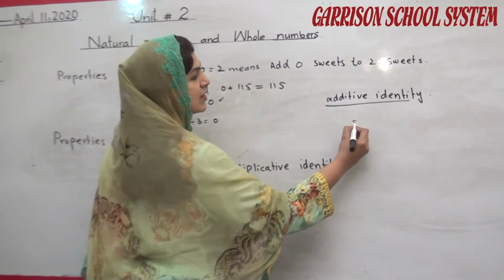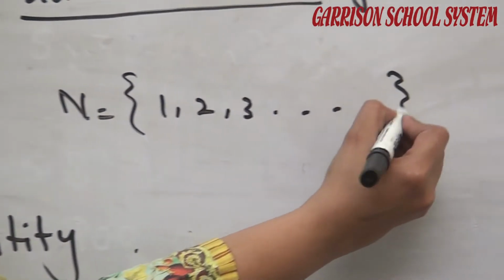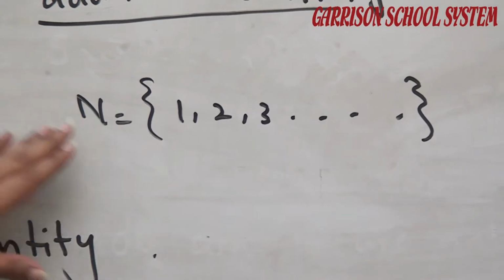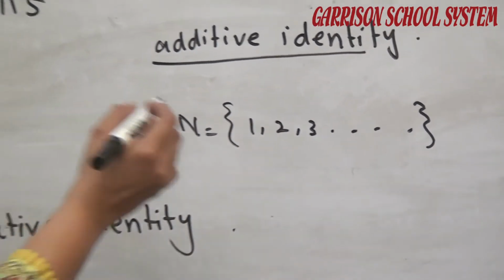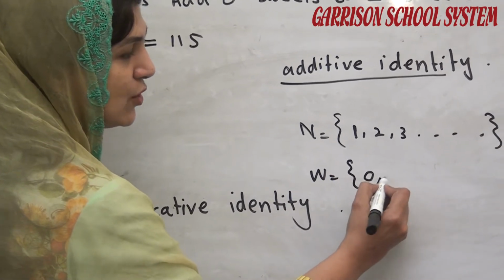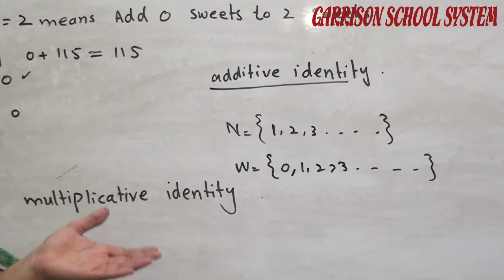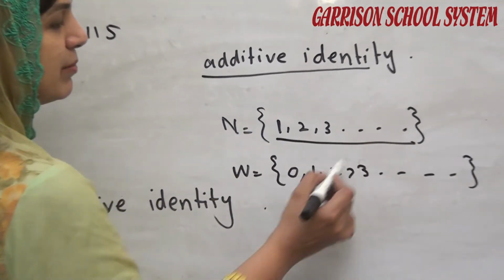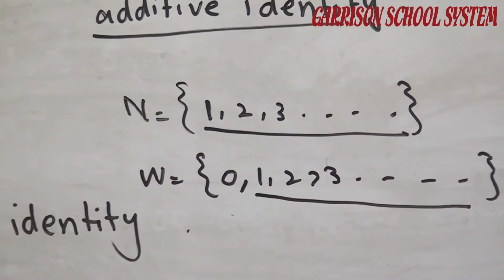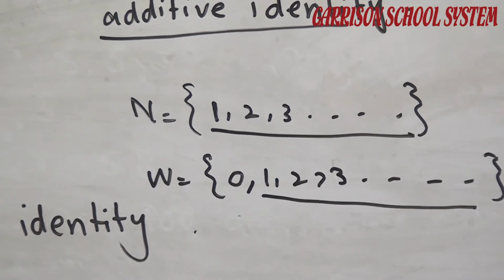When we write natural numbers 1, 2, 3 and so on, these are all the natural numbers. And can we define them as whole numbers? Whole numbers are 0, 1, 2, 3 and so on. So yes, we can say all these natural numbers are whole numbers. So in this way, you can do exercise number 2A by yourself.